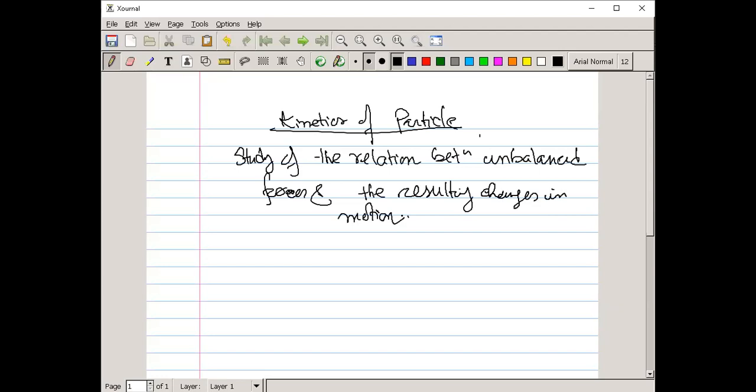Here we can use three general approaches.